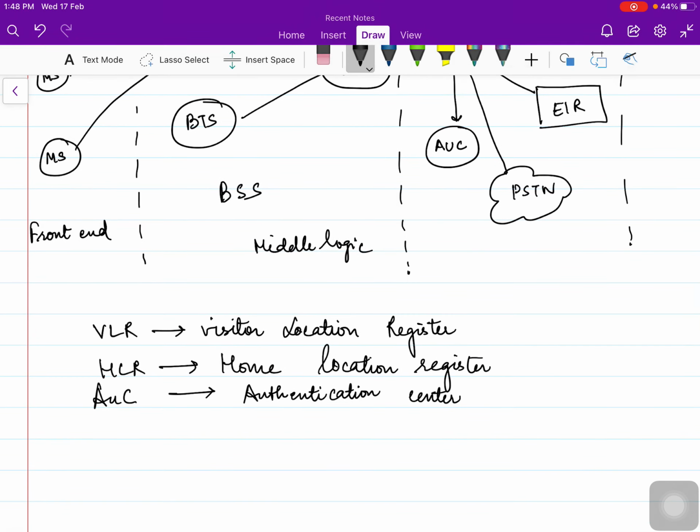Then EIR, the Equipment Identity Register, is a database which keeps the record of whether a particular subscriber is banned or allowed to call in this particular network. So that is the Equipment Identity Register.